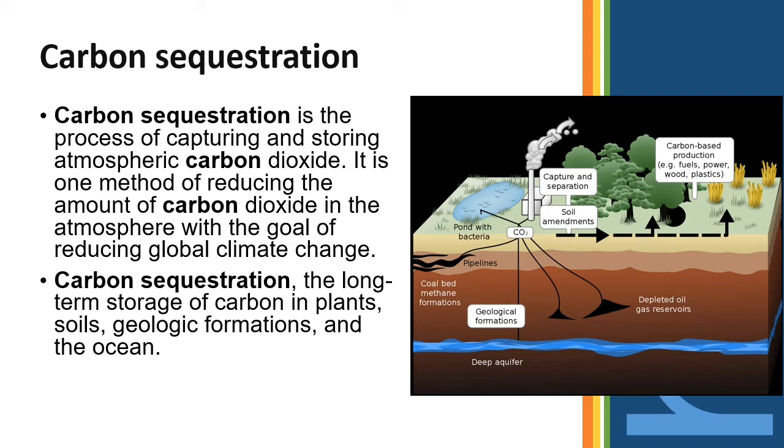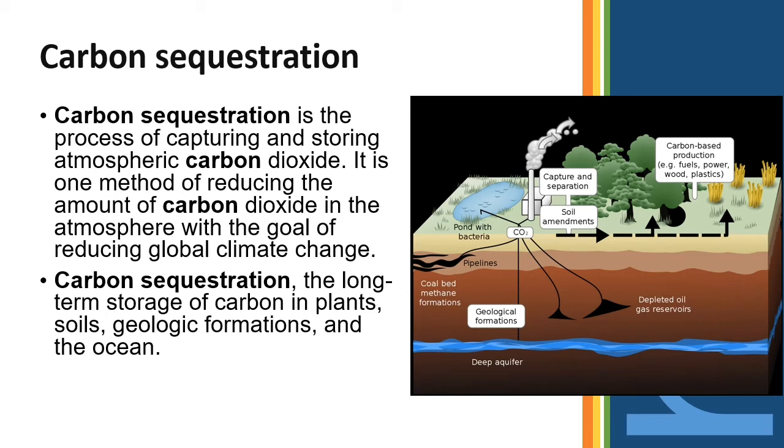Now it also enhances the process of carbon sequestration. Now what is carbon sequestration? Carbon sequestration is the process of capturing and storing atmospheric carbon dioxide, reducing the carbon dioxide in the atmosphere, and that leads to reducing climate change.